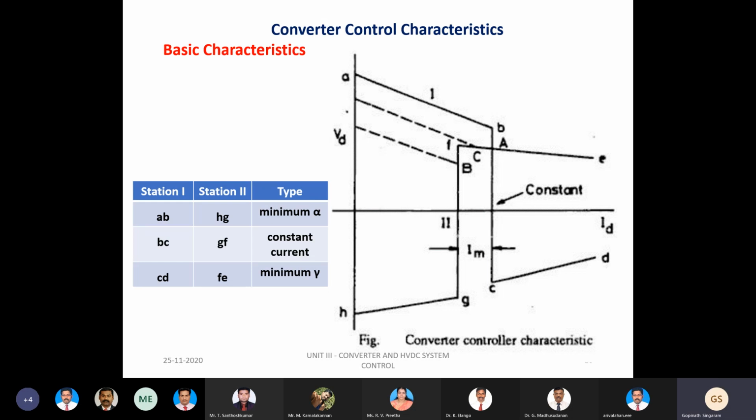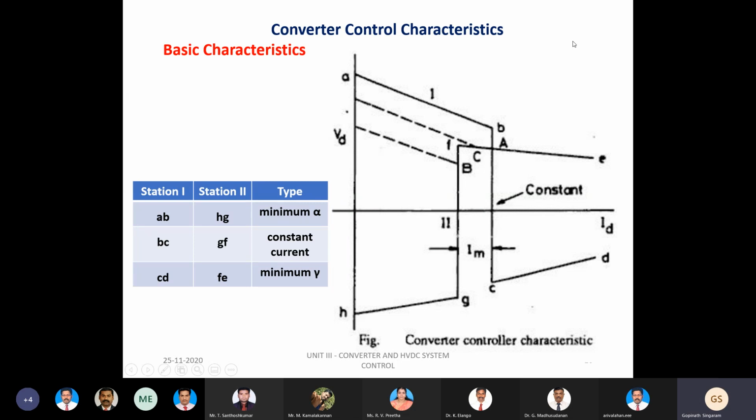The point at which the two characteristics intersect will determine the mode of operation. There are two different characteristics, one for station 1 and one for station 2. The point at which these two characteristics intersect defines the mode of operation. It is clearly indicated here that point A is the intersection of the two characteristics, which defines the mode of operation. Here the mode of operation is constant current.